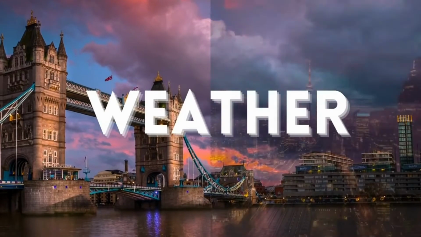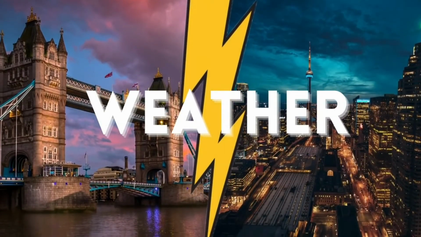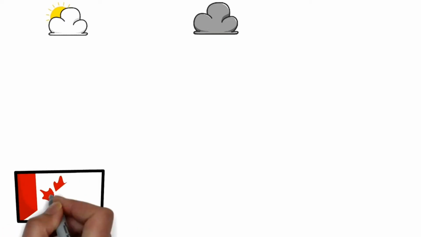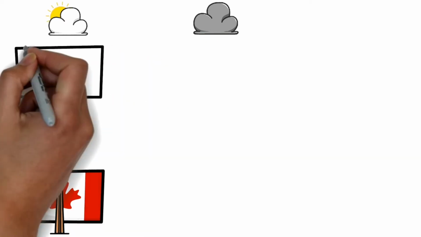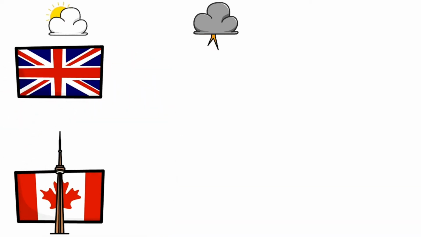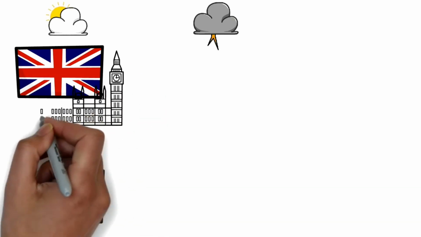Let's discuss about weather now, because when it comes to Canada, it's very important to discuss about the weather because obviously Canada is famous for its harsh winter climate. So in here I've listed down the three cities both from UK and Canada.